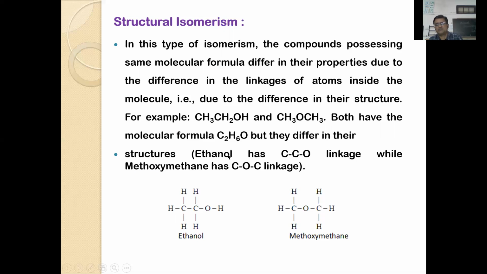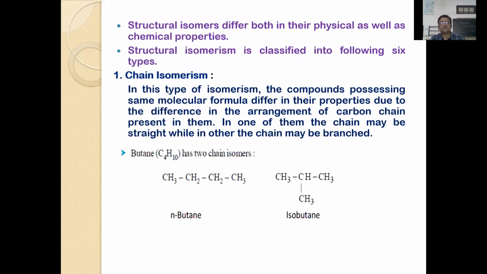So therefore, compounds which differ mainly due to their structures are called structural isomers. Again, in structural isomerism, there are 6 types of structural isomers. We shall begin with one such type, that is called chain isomers. They differ in the carbon chain.